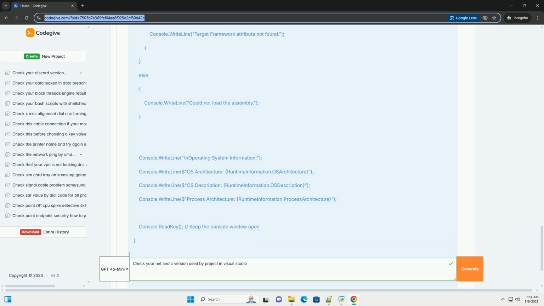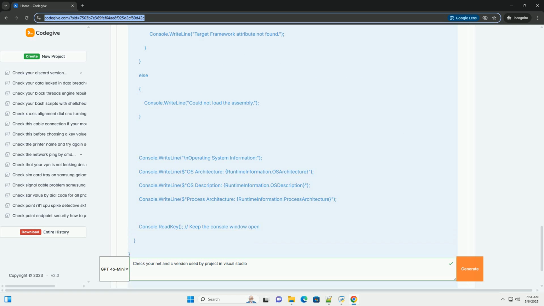Runtime information, framework description. This is the most reliable way to get the .NET runtime information. It provides a string that describes the .NET implementation, for example .NET 8.0.0 or .NET Framework 4.8.04084.